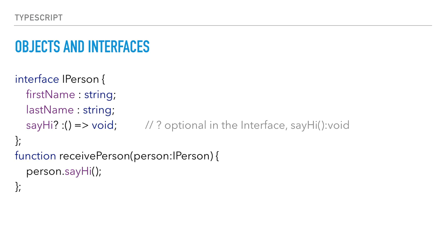So now if we want to pass a person as a parameter in a function, TypeScript, again, it's a type system, so we can say, okay, we will receive a person of type IPerson. And from there, we can use features like autocomplete. Inside, we can say person, then use autocomplete from the IDE, and it will write the final code that is sayHi.